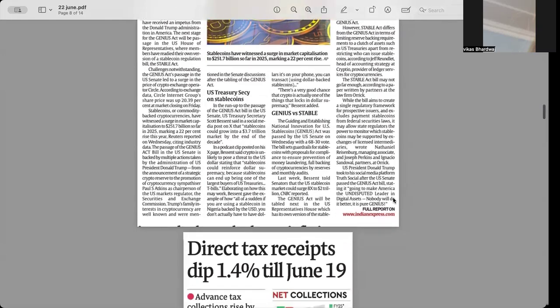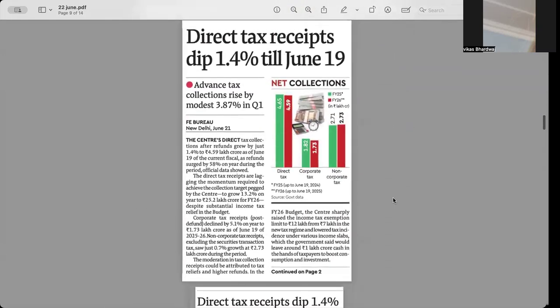Direct tax receipts have not gone high. It is 1.4% till June 19. So that is why it is an example. Advanced tax collection is also rising by the modest one. It showcases that the investment and manufacturing and services, they are not moving as they must, but then this is just an indication.